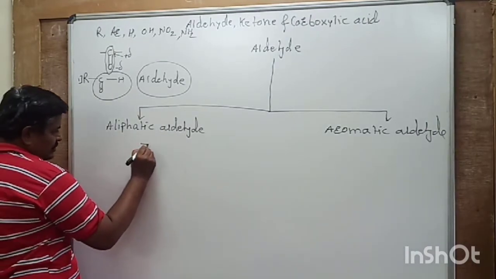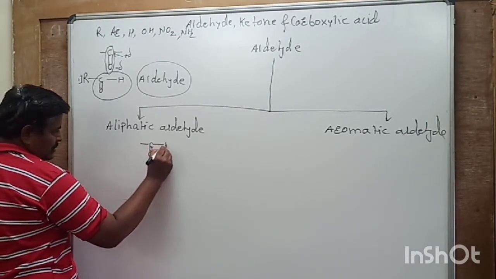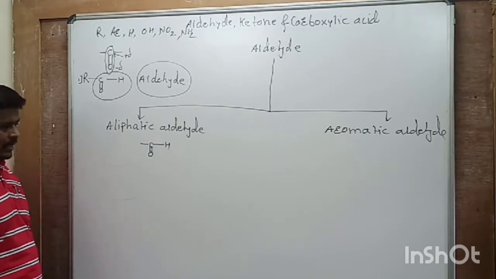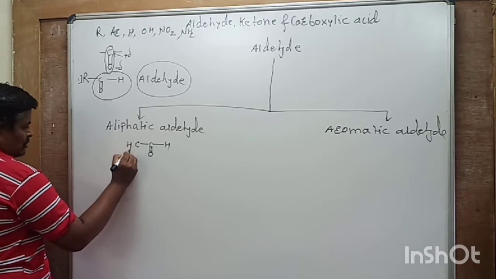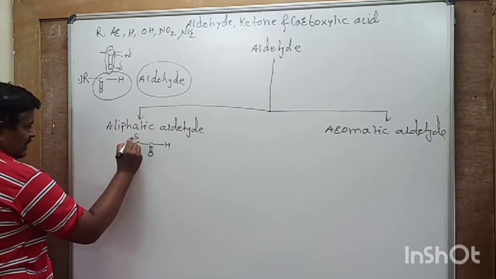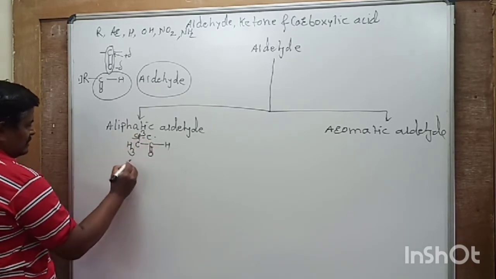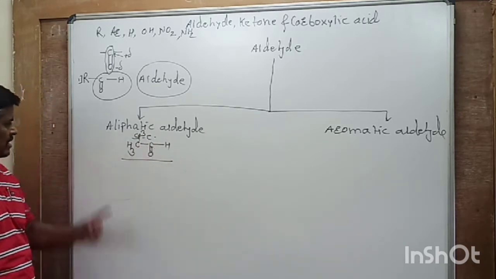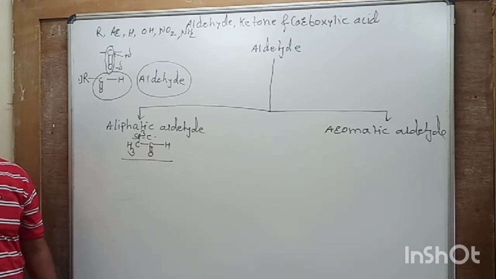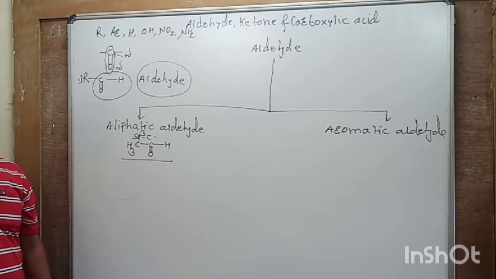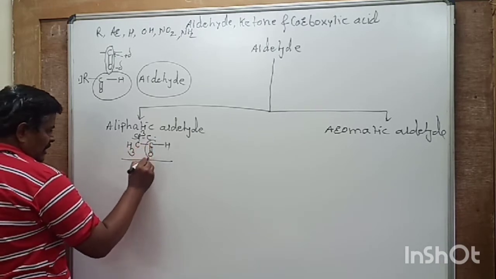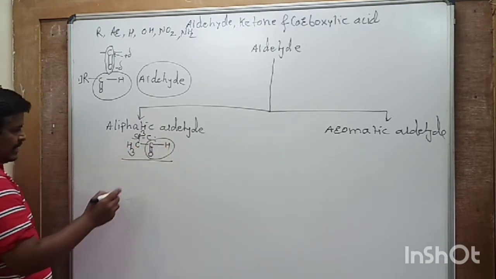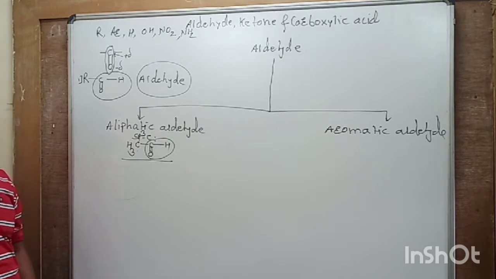Here, as you know, the functional group is C double bond O, H. If this functional group is attached to CH3, that is sp3 carbon, then such aldehydes are called aliphatic aldehydes. So when this carbonyl carbon or aldehydic group is attached to sp3 carbon, it is called aliphatic aldehyde.